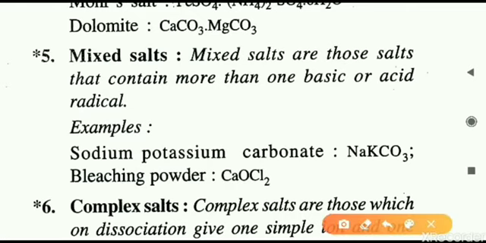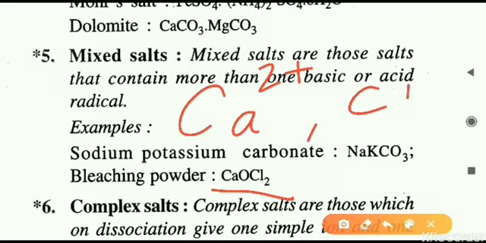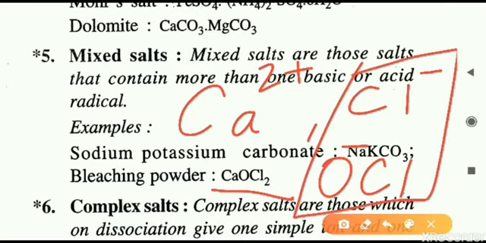Similarly, another example you can see is CaOCl2, that is bleaching powder. So here also you can see calcium 2 plus ion is there. The second thing is the chloride negative ion. The third thing is OCl, this is also an ion. So here two negative ions are there. That is why it is called a mixed salt.